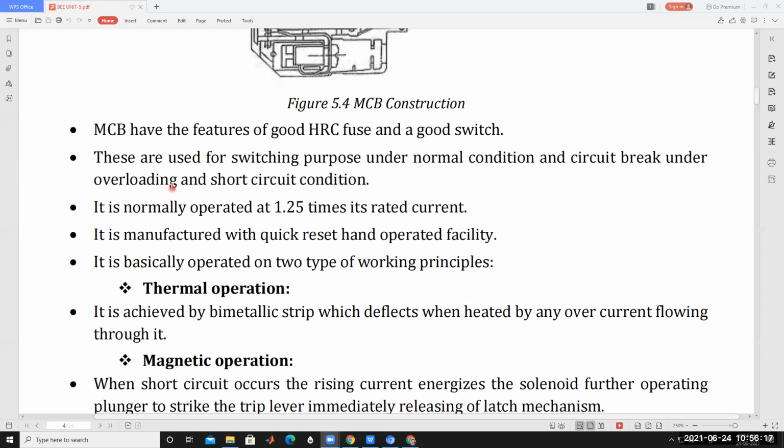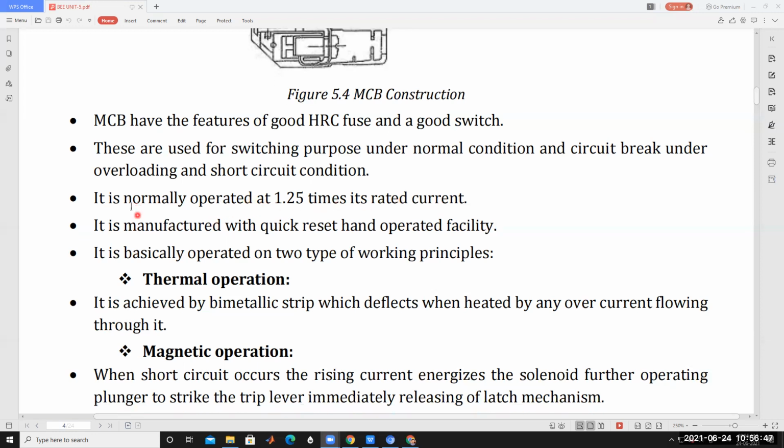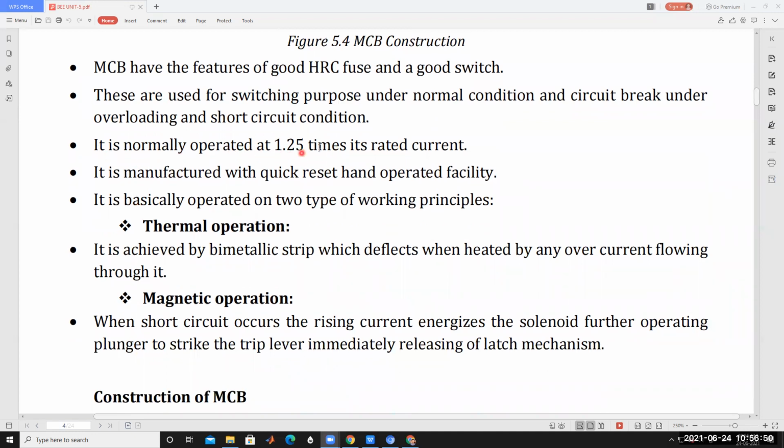To protect the device, this MCB is used. Also for short circuit conditions: if a short circuit occurs in the winding of the machine or devices, inside the machine, it draws a larger amount of current from the supply. For this case also, the MCB is used. It is normally operated at 1.2 times the rated current. The miniature circuit breaker is normally operated at 1.2 times its rated current.